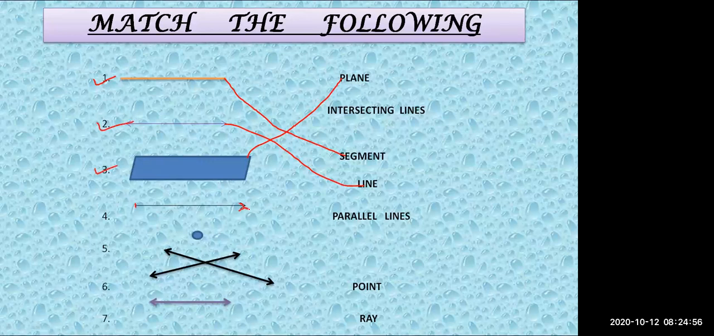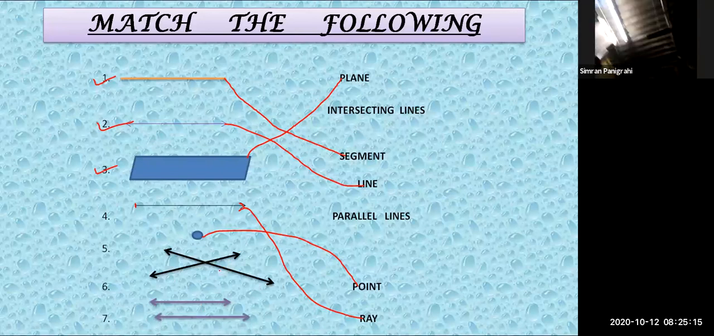Such a concept is called a ray. Next one. It is a point. Okay. Very good. What are these lines called? One line is passing through the other line.